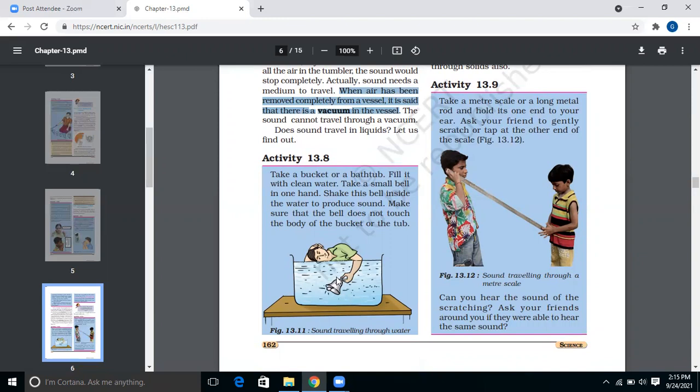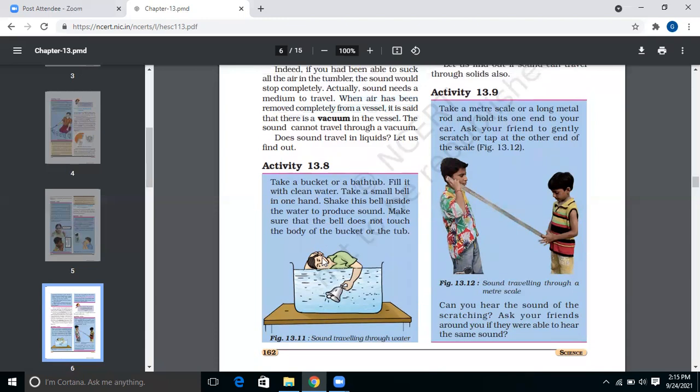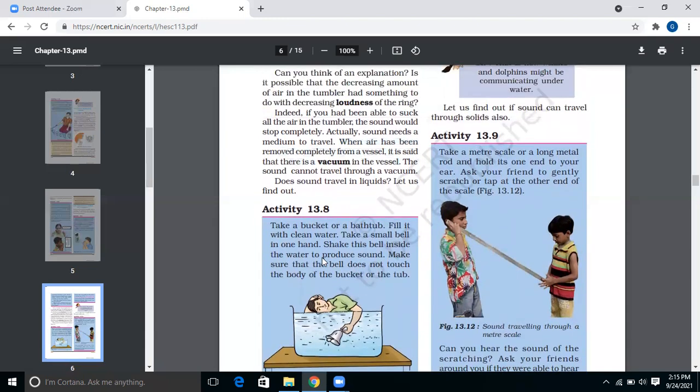You need to make sure that you do not touch the bell to the body of the bucket, and you need to keep your ear close to the surface of water. After doing that, we can hear the sound which is produced by the bell. So we can conclude that sound also travels in liquids.